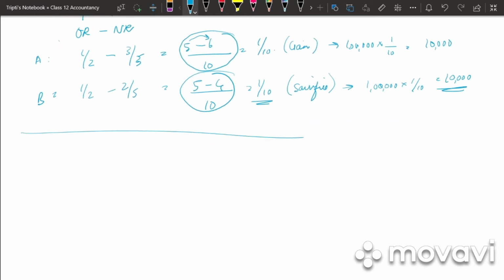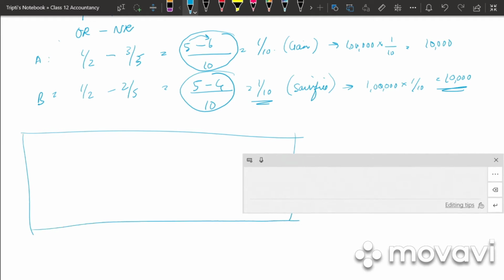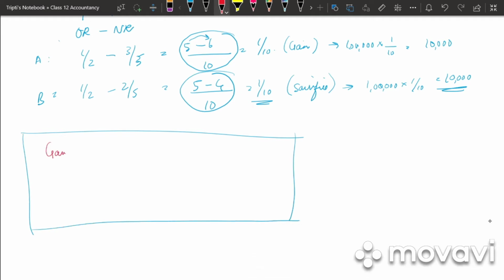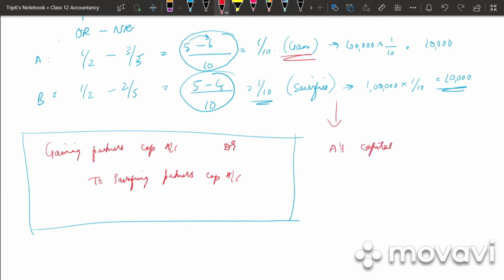So इसकी एक journal entry रहेगी. Journal entry is very simple. It is nothing but gaining partners capital account debited to sacrificing partners capital account. So इस सम में gaining partner कौन है? It is A. So A's capital or current depending whether it is fixed or fluctuating account debited to B's capital account. What will be the amount? 10,000 debit and 10,000 credit.